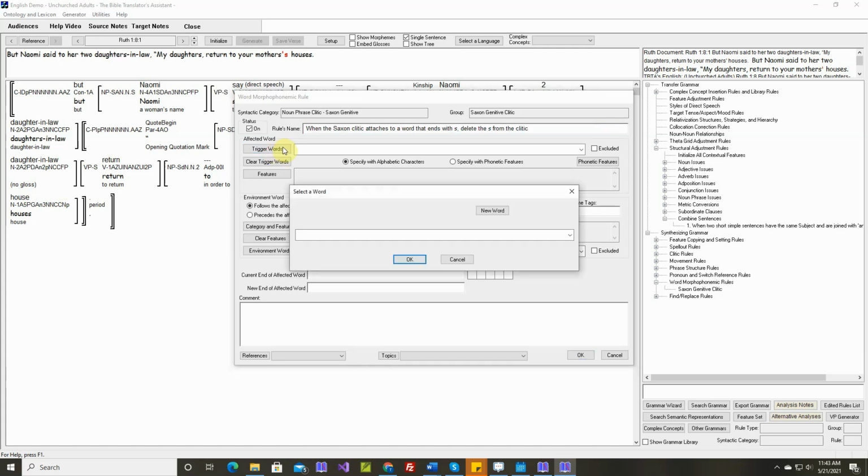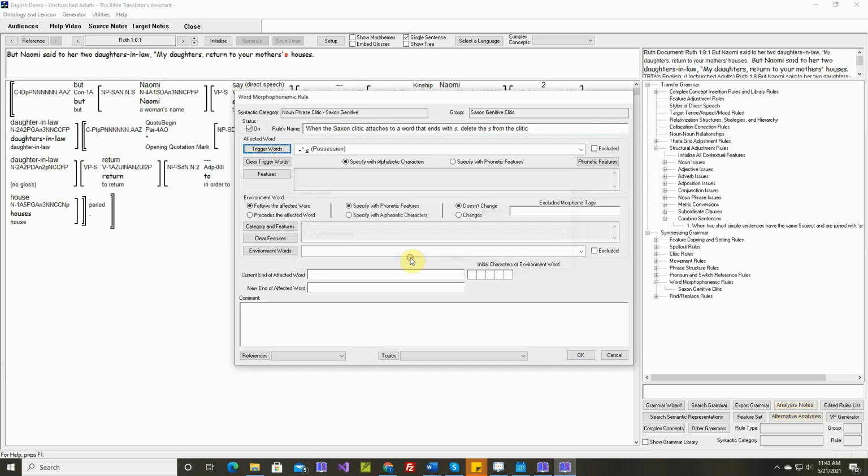Okay, we need to specify our trigger word. There's only one possibility, this clitic here. Okay, the environment word precedes the affected word, and we want to specify it with alphabetic characters. So if the word ends with S, then our clitic, which is apostrophe S, changes to just apostrophe.